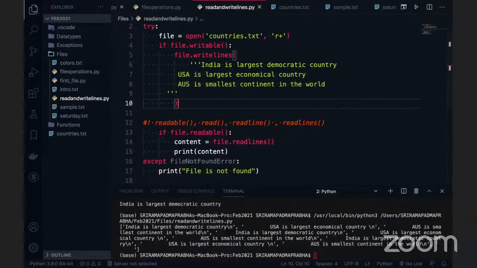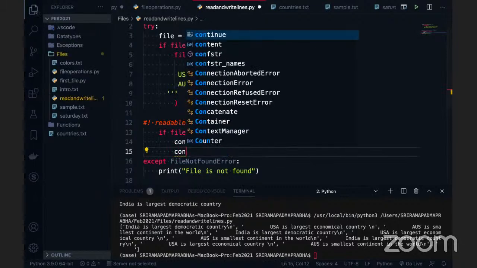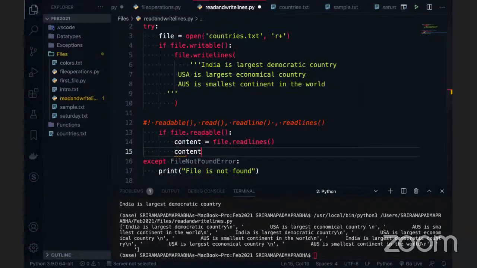So when you say list format, this content is nothing but a list. The list has some functions here. For example, we can use content dot, and we can split the data, we can use it in different ways. So when you have the list, and I want to print only one index, the 0th line, you can use this, and if you want the second line, we can use this way. We can print each and every line also. When you have the list, you can do whatever operations you want to perform. That's up to you.